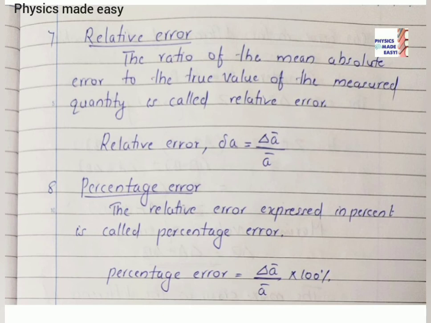Relative error. The ratio of the mean absolute error to the true value of the measured quantity is called relative error. You know delta A bar, that is mean absolute error. A bar is the true value. So here relative error is equal to delta A bar by A bar. Then percentage error. The relative error, if we express in percent, then we call this percentage error. That is denoted as percentage error is equal to delta A bar by A bar into 100%. Thank you.